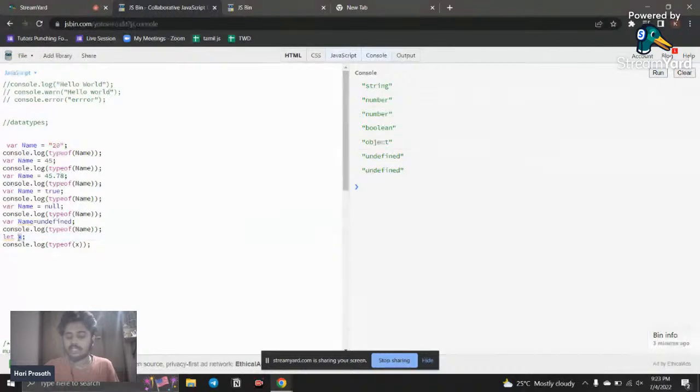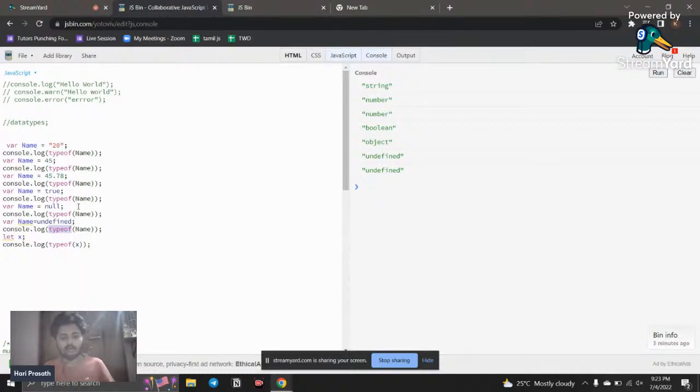If you declare a variable without a value, that is also considered undefined, and you can define a value as undefined, it is also considered a data type of undefined. So these are all the data types, and by using the typeof operator, you can identify what data types are available there. The typeof method is used to identify which data type a particular variable is.